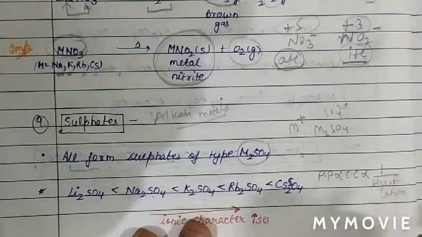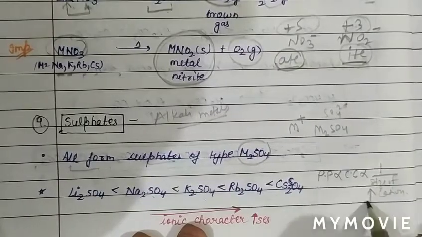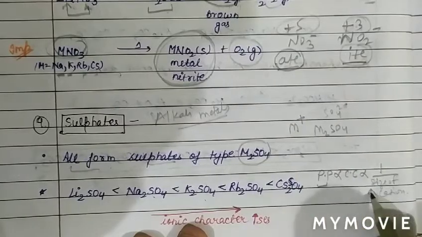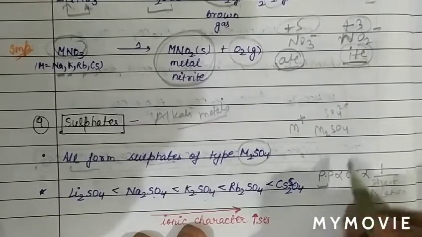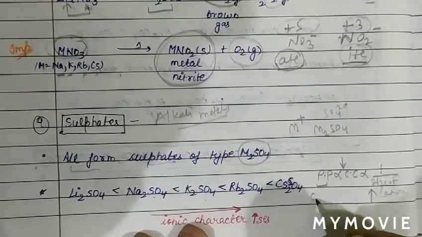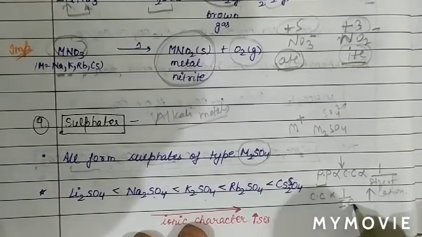When the size of the cation increases, polarizing power decreases. Therefore, due to the increase in the size of the cation, covalent character will decrease. And we know covalent character is inversely proportional to ionic character.